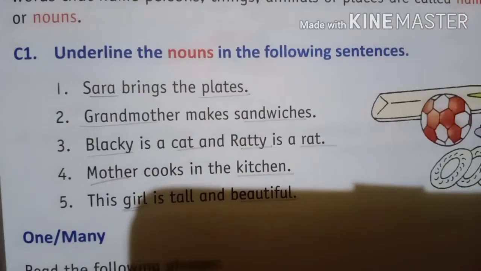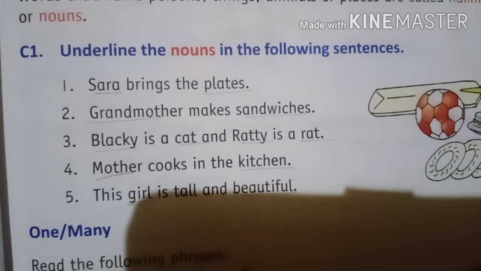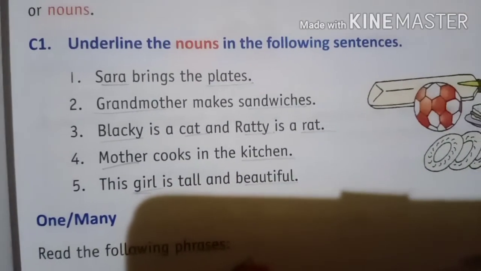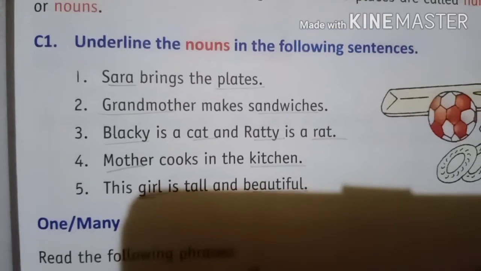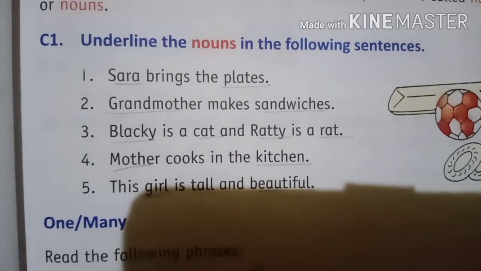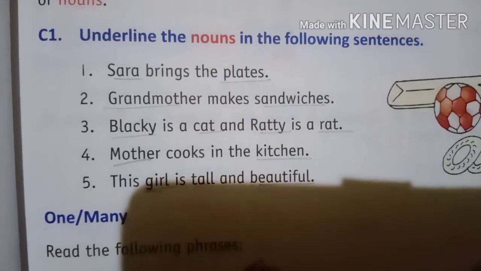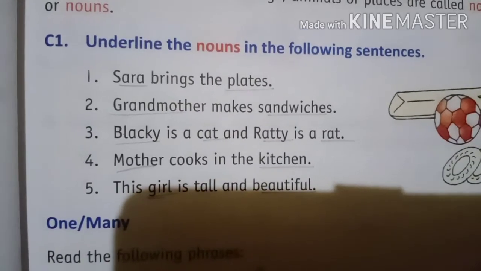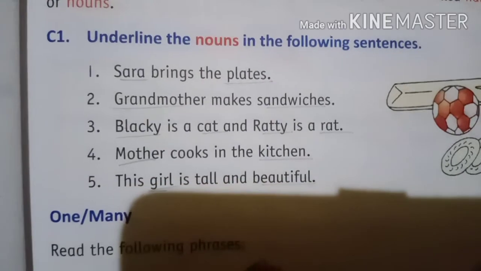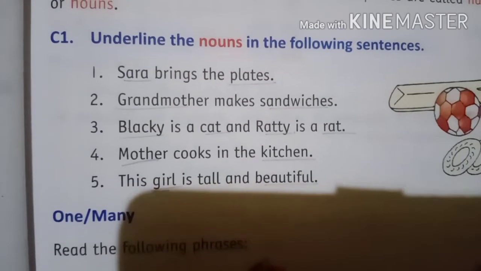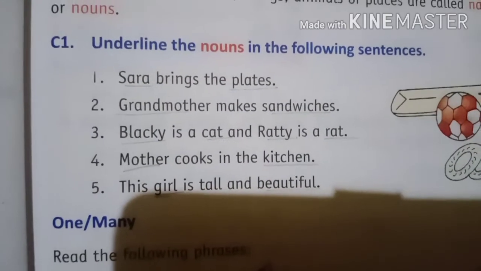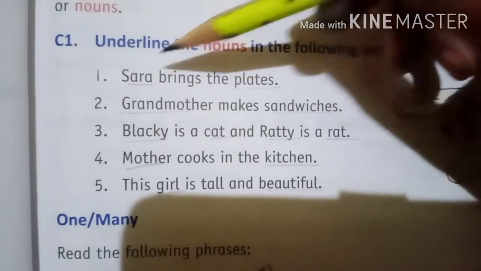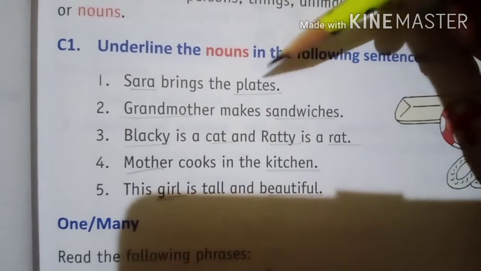Dear students, look at C1. Underline the nouns in the following sentences. See, I already underlined here. The first one, Sarah brings the plates. So here Sarah and plates. Sarah is the name of a person, the name of a girl. Plates are the name of a thing. So these are the nouns. Brings is a verb. You don't go for the verb now. Just consider Sarah and plates the nouns.